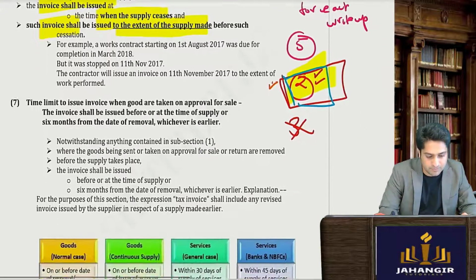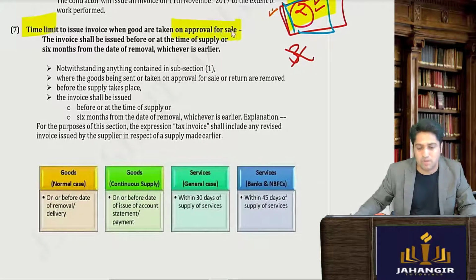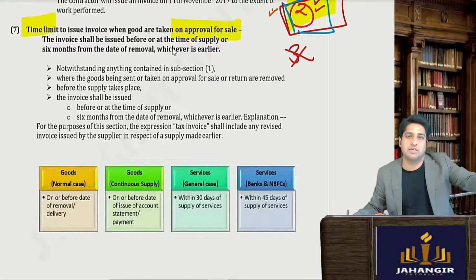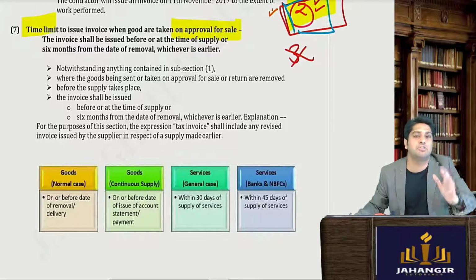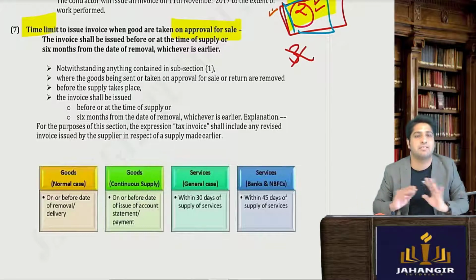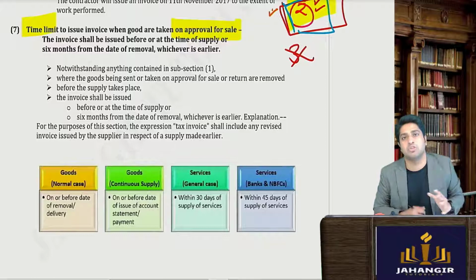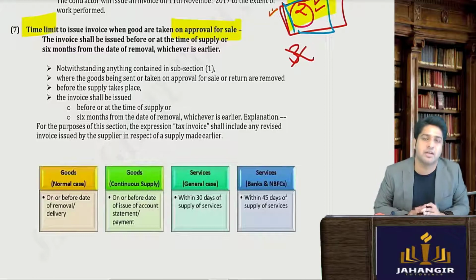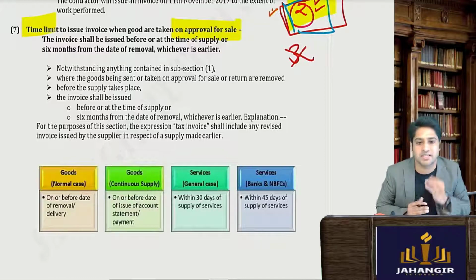Then coming to when the goods have been sent on approval basis. For example, the goods have been dispatched to you, and once you give your consent, then we will assume that the supply is made. Otherwise, there is no supply. Sometimes we say you look at the goods, check the goods, you see, you approve it. If you approve, then the supply is made. Otherwise, it is not. Now, what is the last day to issue the invoice in this case?